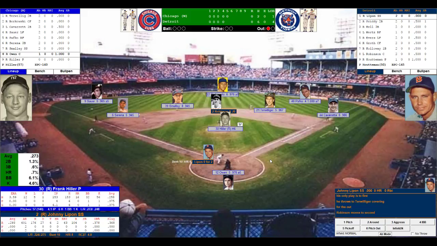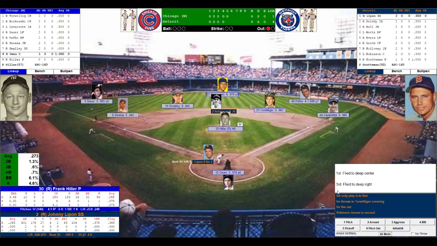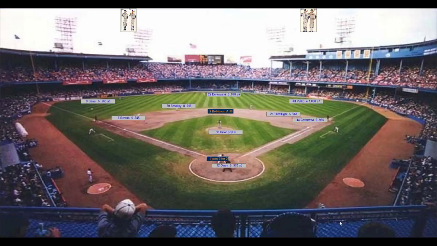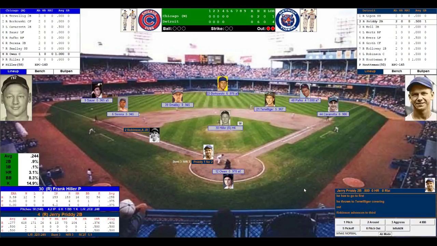Here comes Johnny Lippa. It's 0 for 2. He's flown out deep twice. Hiller looks back towards second. Terwilliger bluffs towards the bag. Now in at Owen, here's the pitch to Lippa. That ball goes back to the pitcher. He throws to Caravetta, I'm sorry, to Terwilliger for out number 2.